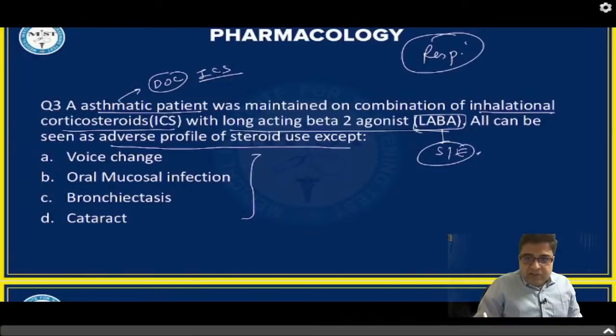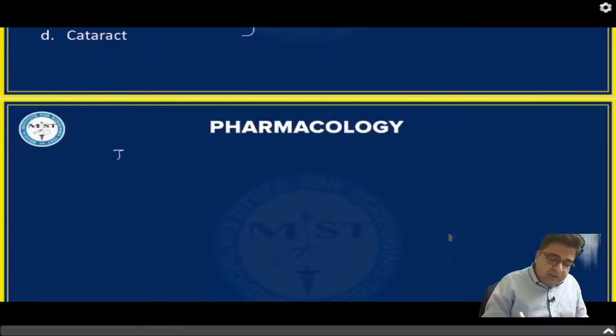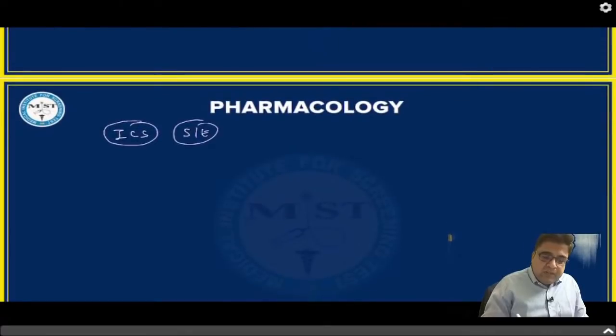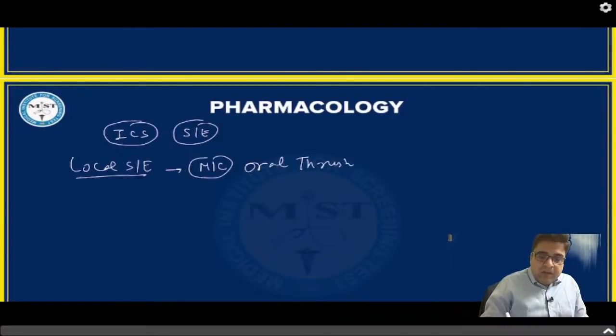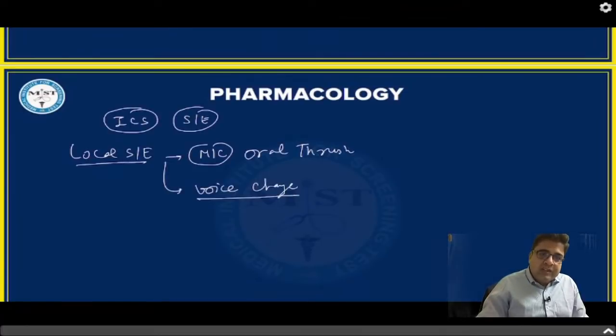Please remember, inhalational corticosteroids will not cause bronchiectasis as a side effect. If we talk about side effects of inhalational corticosteroids, there are some side effects which are known as local side effects. The most common local side effect of steroids is oral thrush or oral candidiasis. Other side effects are that these steroids can also cause a change in the voice. So the patient's voice will be changed. These are the local side effects.